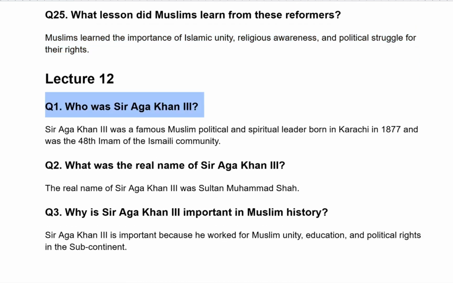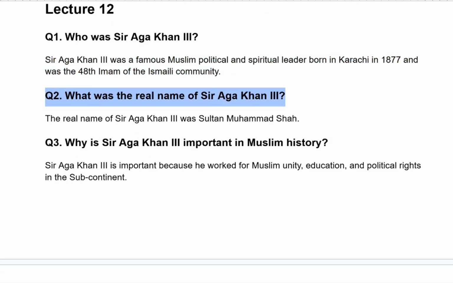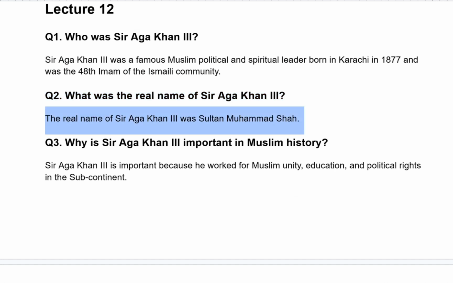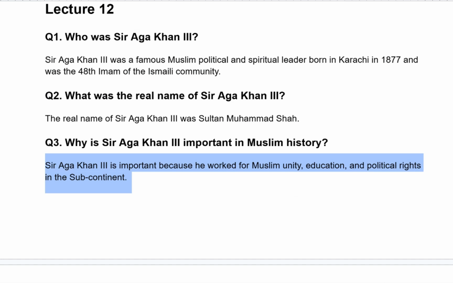Who was Sir Aga Khan? Sir Aga Khan III was a famous Muslim political and spiritual leader born in Karachi in 1877 and was the 48th Imam of the Ismaili community. What was the real name of Sir Aga Khan III? The real name of Sir Aga Khan III was Sultan Muhammad Shah. Why is Sir Aga Khan III important in Muslim history? Sir Aga Khan III is important because he worked for Muslim unity, education, and political rights in the subcontinent.